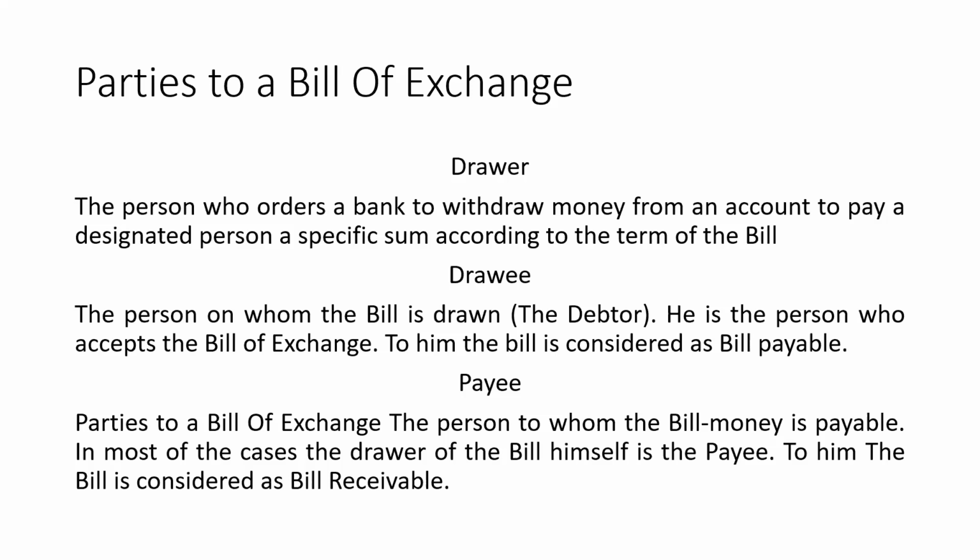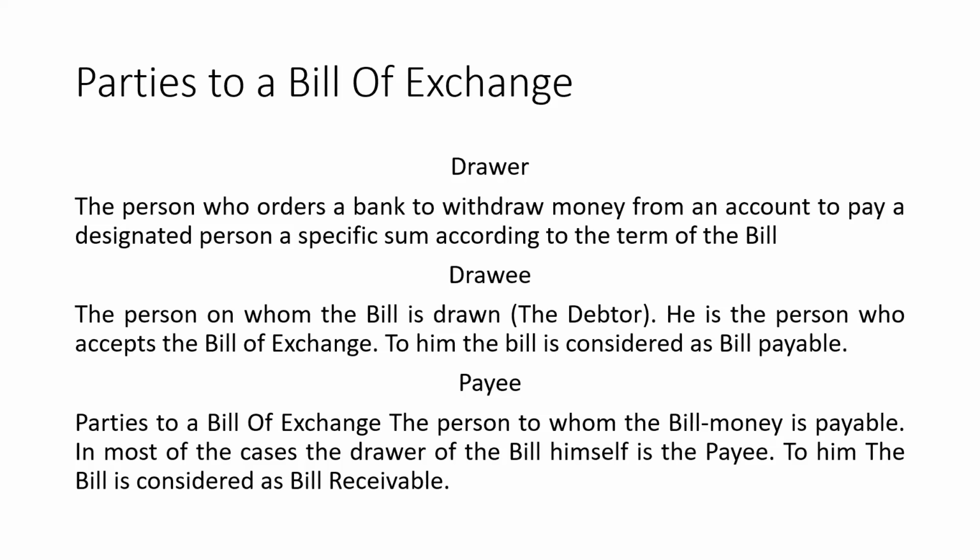So Suvarna will draw a bill of exchange. She becomes the drawer, and she draws on me, so I become the drawee. To whom should the amount be paid? The amount should be paid to Suvarna. She becomes the payee. This is how the bill of exchange works.